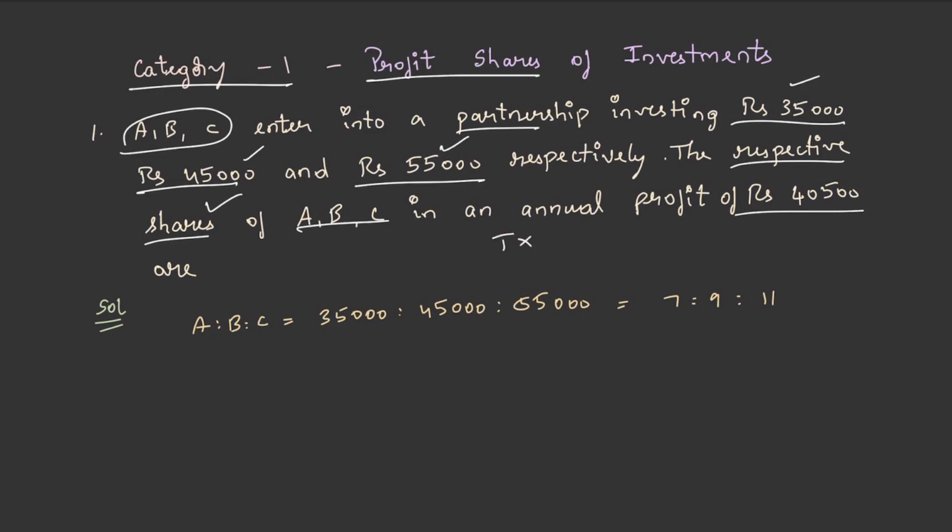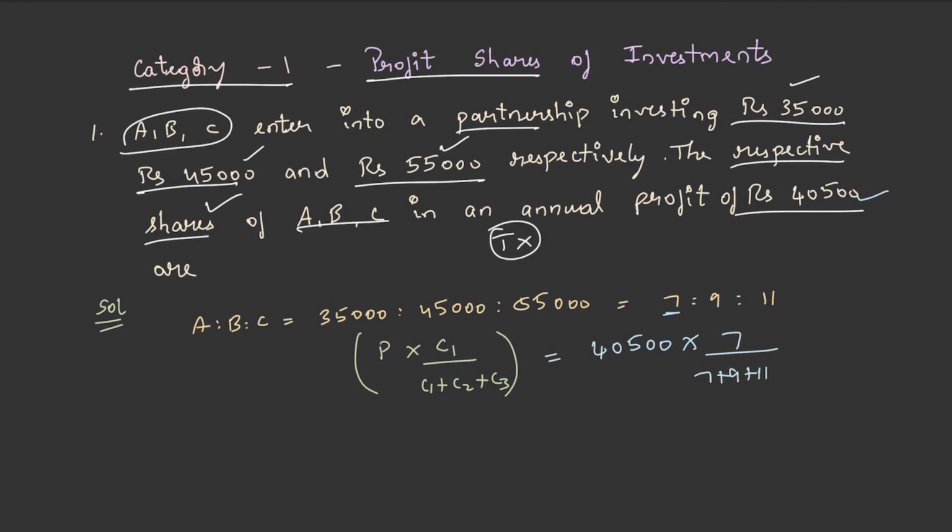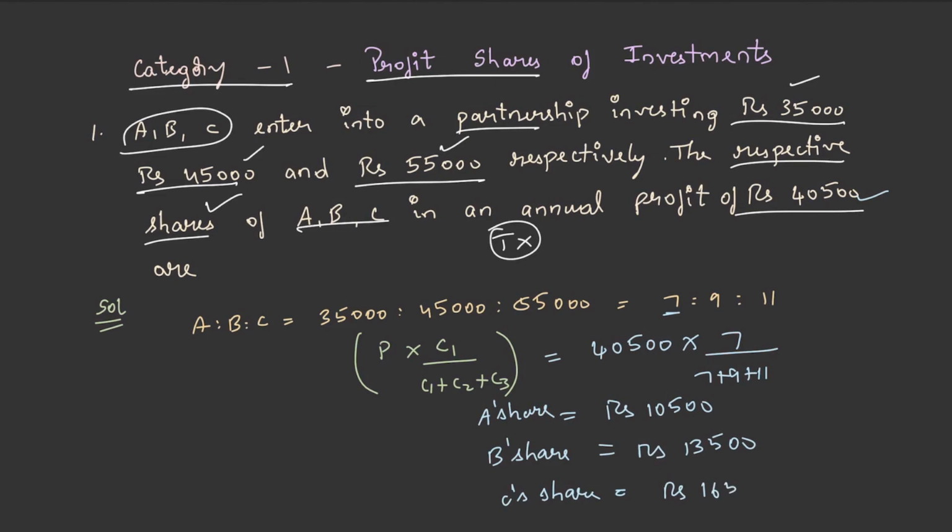In this question there is no time period given, so the formula will be profit into C1 by C1 plus C2 plus C3, the capitals of three investors. The annual profit is given as 40,500. Therefore 40,500, we are looking for A share, that is 7. So 7 by 7 plus 9 plus 11, that is rupees 10,500. This will be A share. Similarly for B share, we will be getting rupees 13,500, and C share will be rupees 16,500.